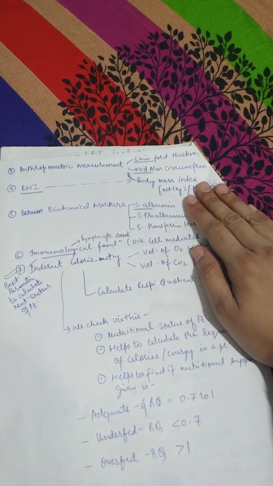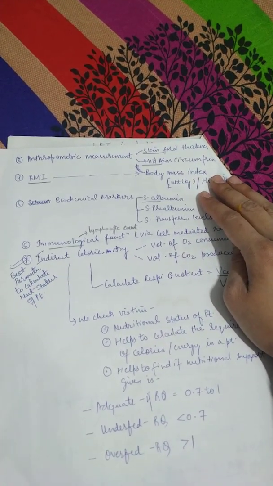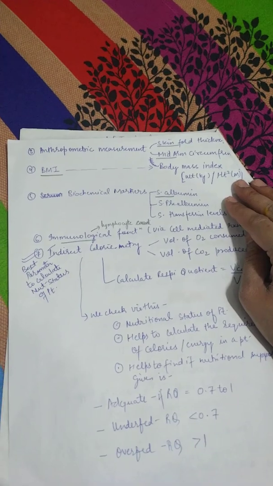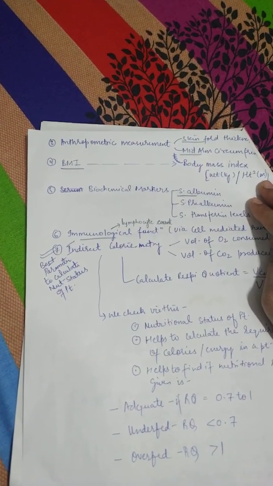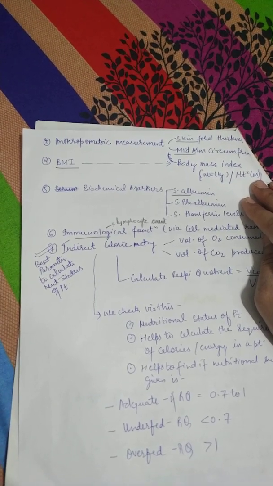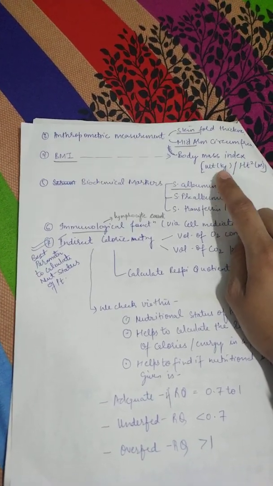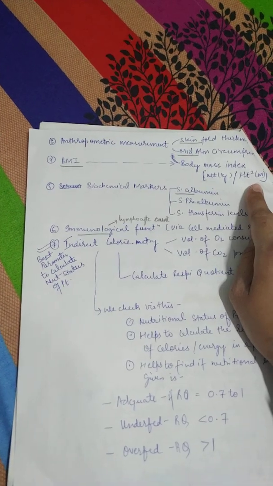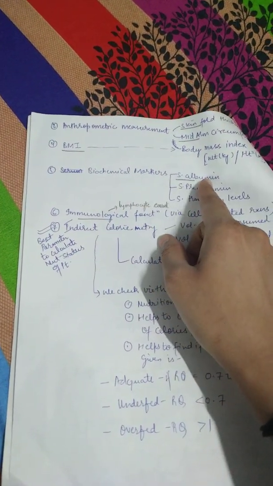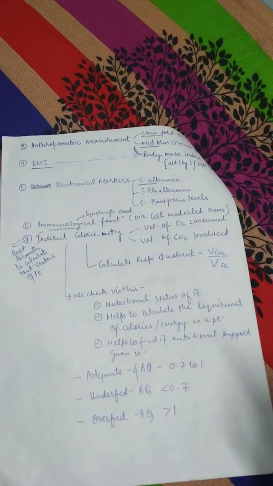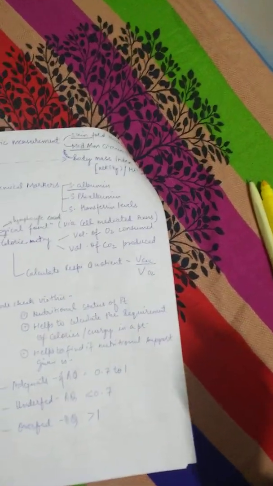Next, we will see some anthropometric measurements, for example the skin fold thickness and the mid-arm circumference. Very simple things which we also see in pediatrics. Then check the BMI of the patient. BMI is calculated by weight in kg upon height in meter square. Some biochemical markers are also seen, for example serum albumin, pre-albumin, transferrin levels. Mainly, albumin levels are checked.